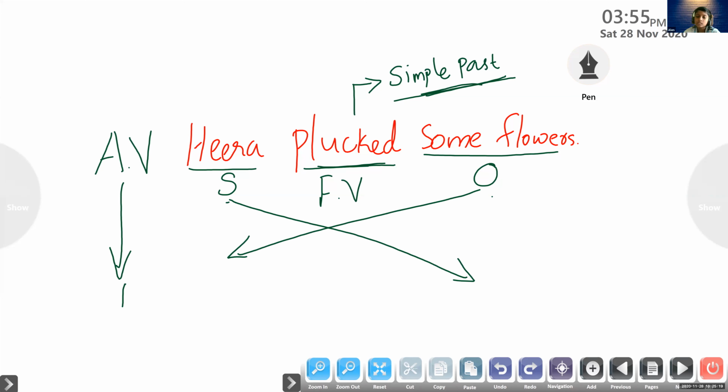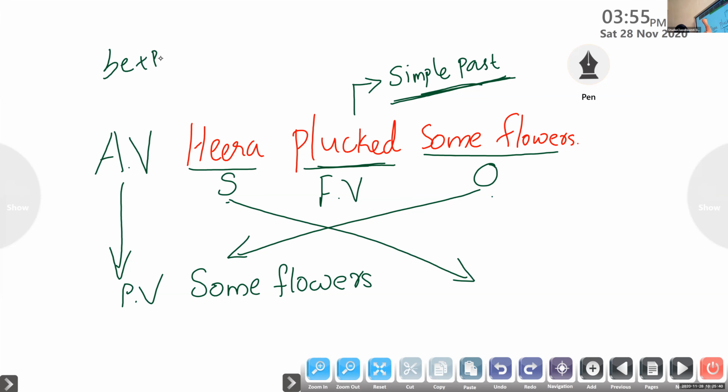Some flowers. Louder. Some flowers. So object becomes subject. Some flowers. And now the sentence is an example for simple past tense. As you are all aware, we need to use a be form plus the past participle form of the verb.